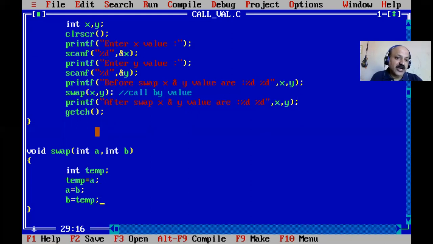So there are 2 bytes for x and 2 bytes for y, so 4 bytes, and here 2 bytes for a and b, so that is different.